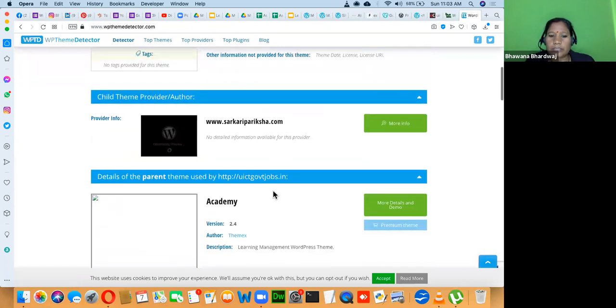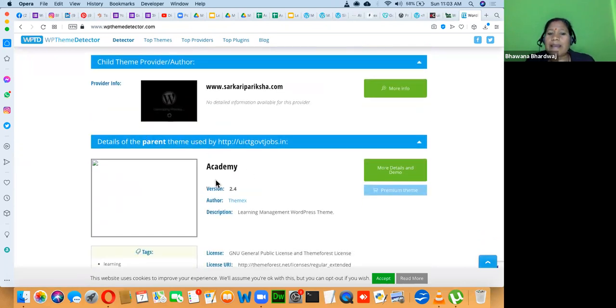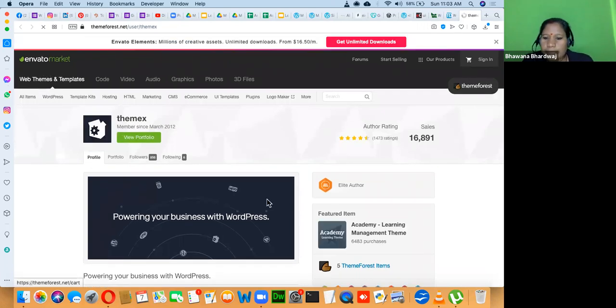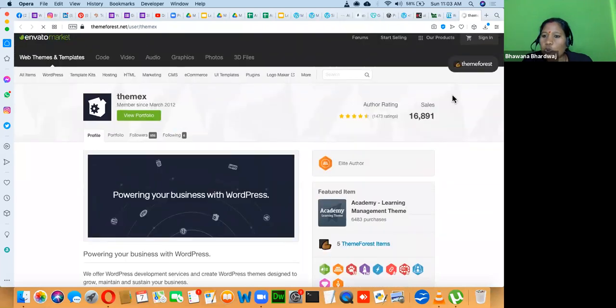This is the custom theme. The parent theme is Academy, which is a premium theme. They have used this premium theme from Theme Forest. This is the child theme. 16,000 people have used this theme.